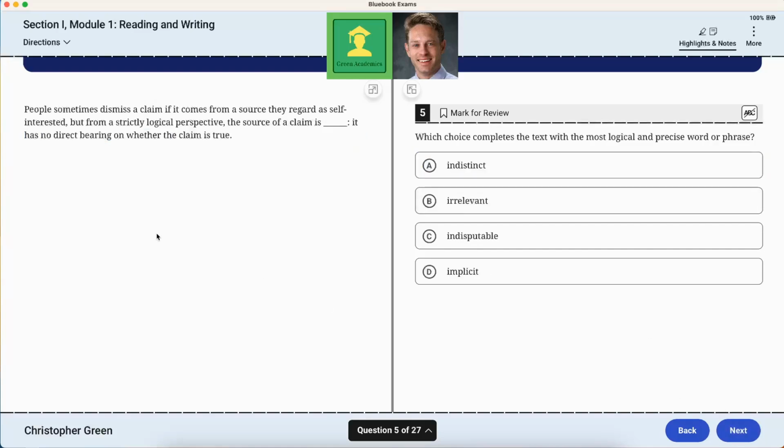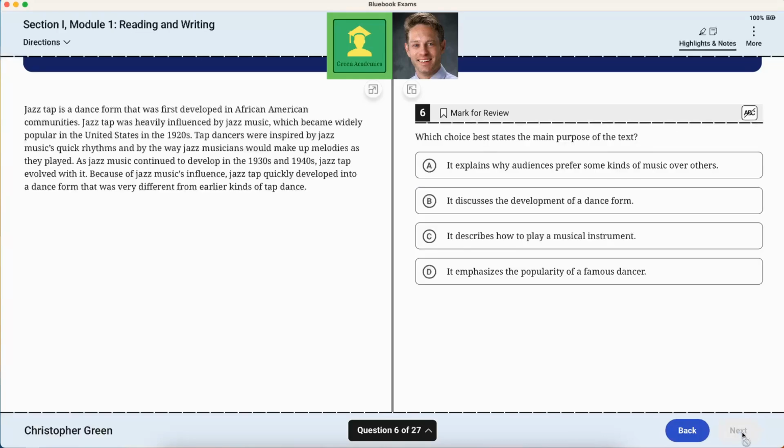People sometimes dismiss a claim if it comes from a source they regard as self-interested, but from a strictly logical perspective, the source of a claim is blank. It has no direct bearing on whether the claim is true. So whatever goes here is defined as it has no direct bearing on whether whatever. So is that the definition of indistinct, irrelevant, indisputable, or implicit? It's irrelevant, as in does not matter.